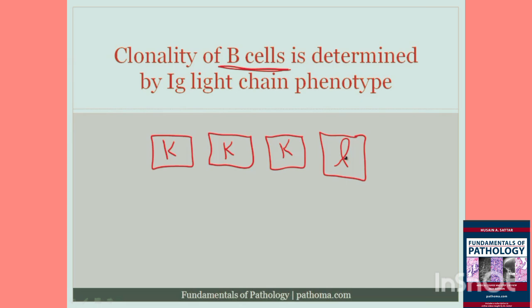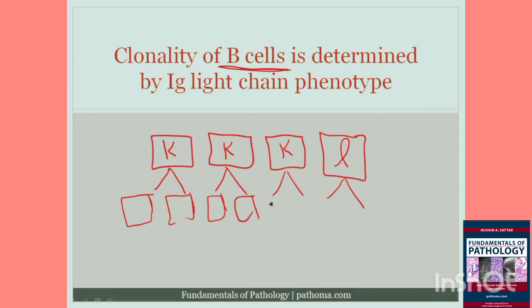And if there was an infection and the proliferation was due to hyperplasia, then what we would expect is that in hyperplasia, because it's polyclonal, each of these cells would contribute additional cells. So for example, if this is a kappa light chain B cell, then each of these cells is making additional cells. Let's just draw these here.